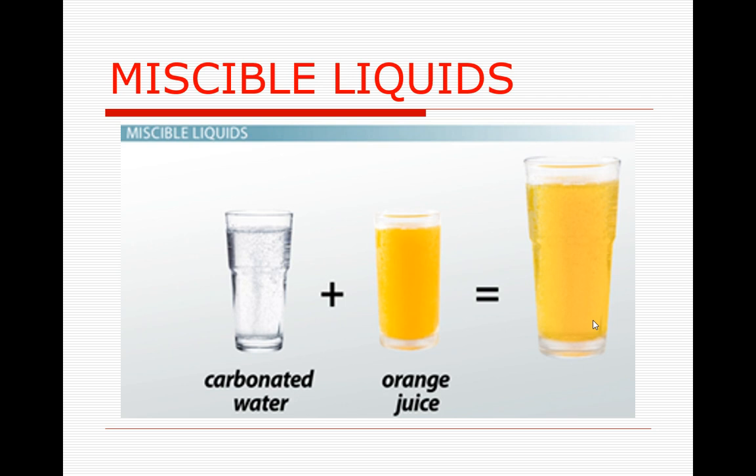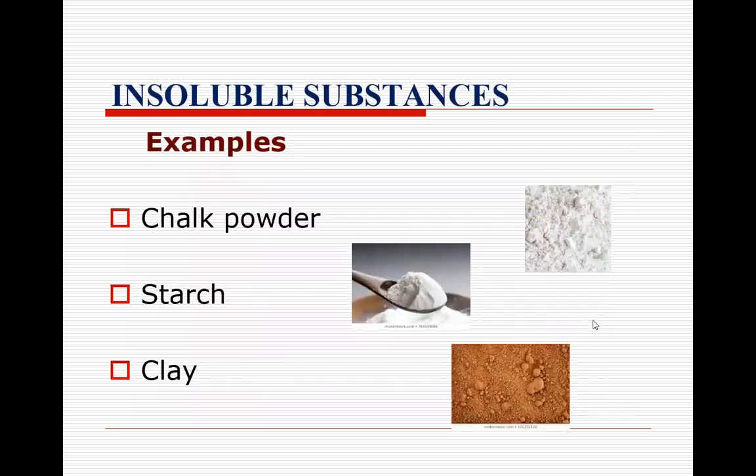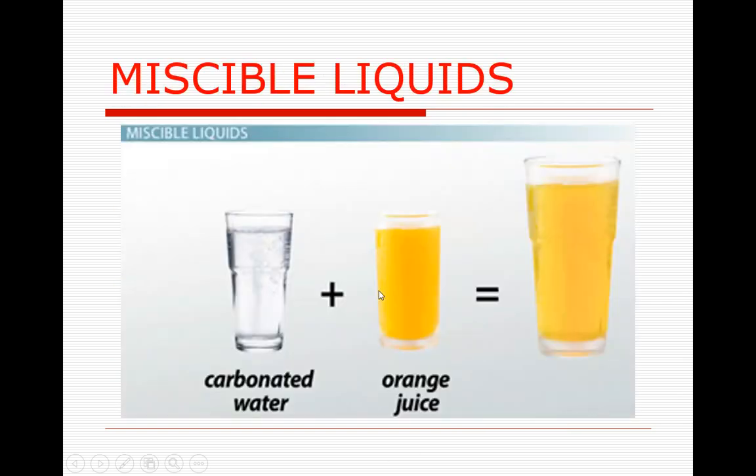And when we talk about oil, cooking oil, any oil, mustard oil or coconut oil, when you try to mix it with the water, it will not mix, right? So in the previous slide, what we have seen, these are called what? Solids or powders. It will mix. But when we talk about liquids, liquid mix with the